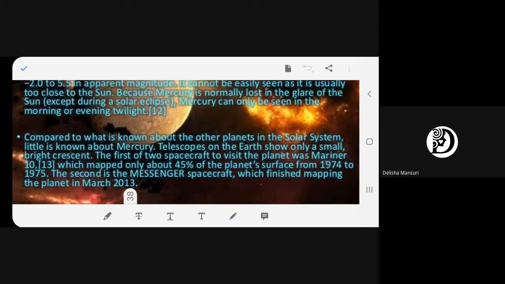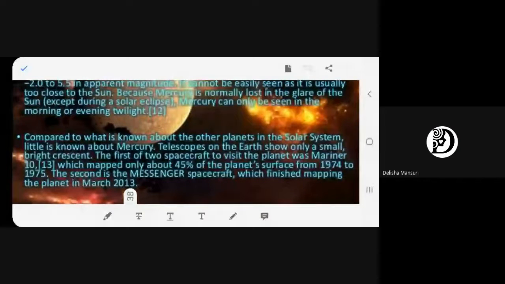Spacecraft were sent to Mercury. The first spacecraft to go to Mercury was Mariner 10, and it studied just 45% of the planet's surface, working for one year, from 1974 to 1975. The second spacecraft was Messenger, which completed the mapping of Mercury's surface in March 2013. Is it clear to all of you?